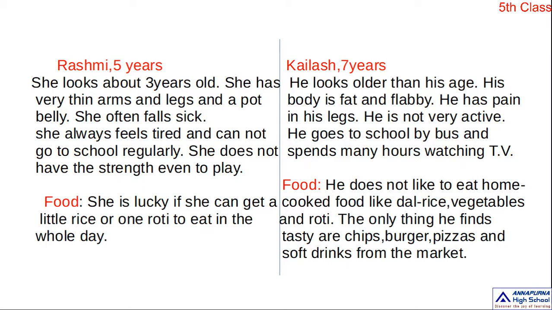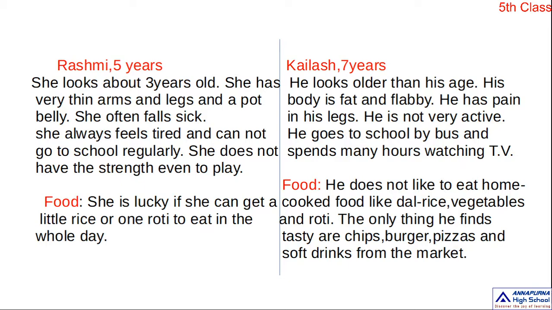Okay. So these are the problems. Why? Because she couldn't take proper food. So that is the reason. So what kind of food did she take? That means she is lucky if she can get a little rice or one roti to eat in the whole day.